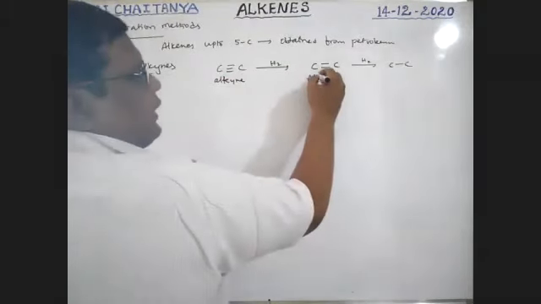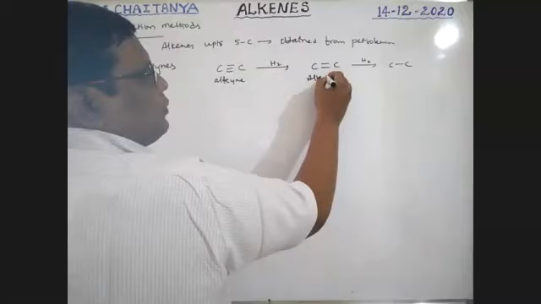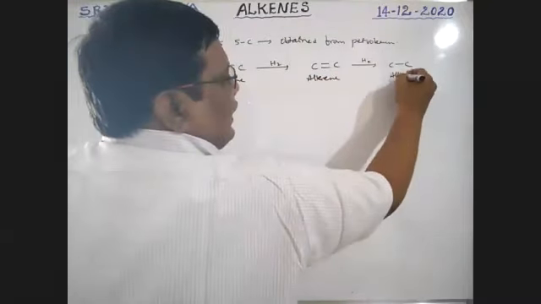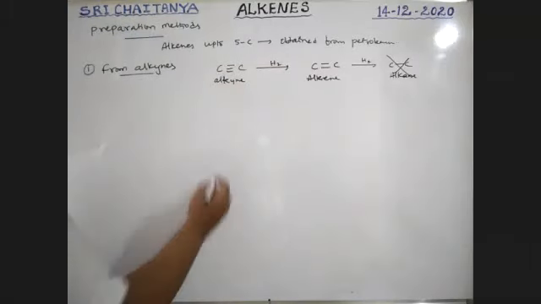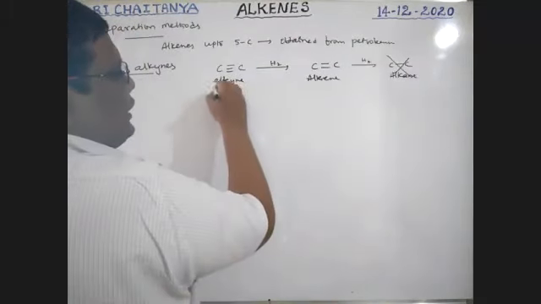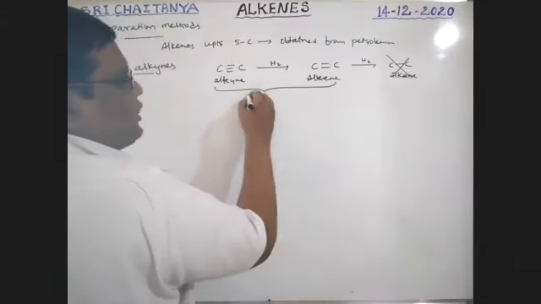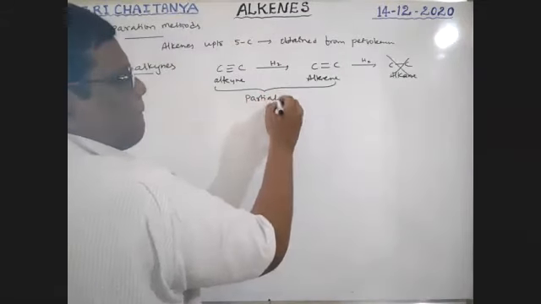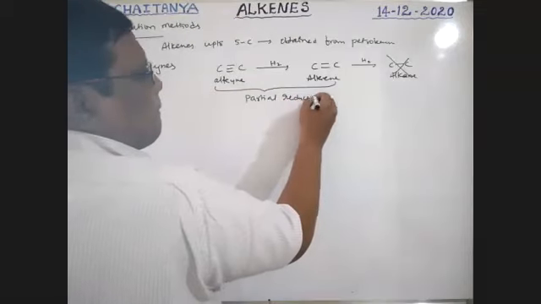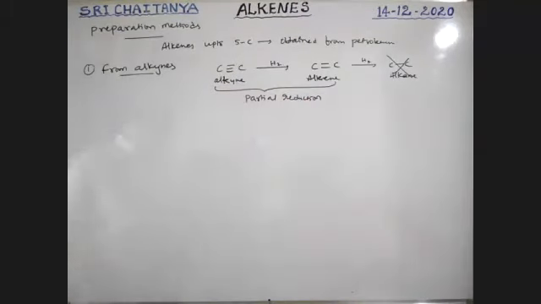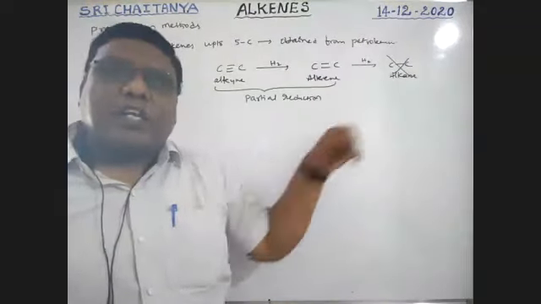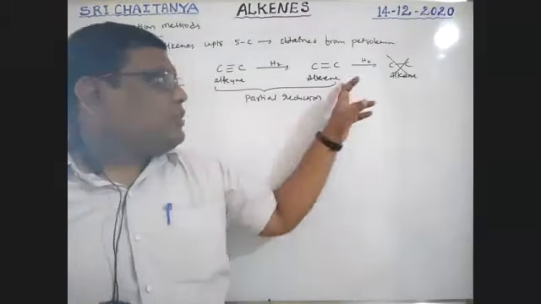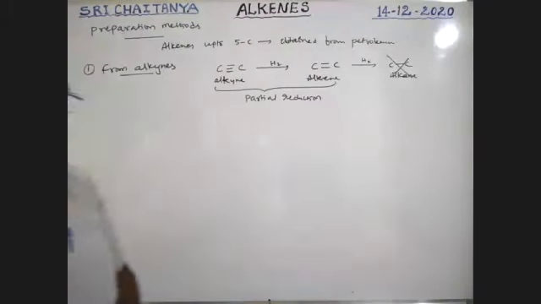It is alkene. It is alkane. We don't want alkane, boys. So that is why only one hydrogen. This method is called partial reduction technique. So partial reduction of alkynes, boys. Complete reduction gives alkanes. Partial reduction of alkyne gives alkene. So that is a partial reduction technique, boys.